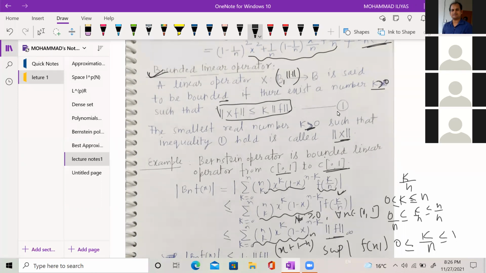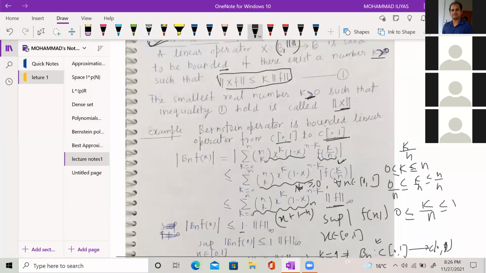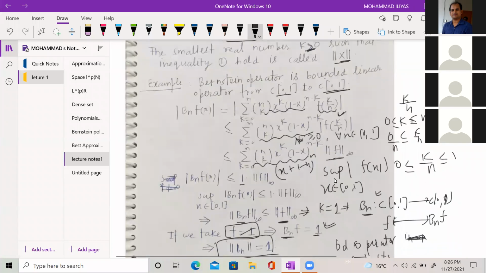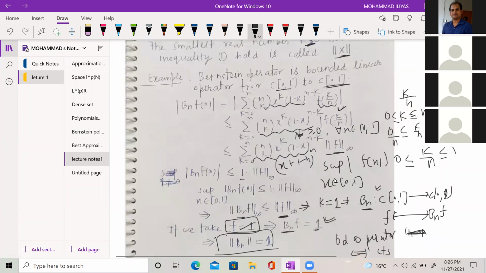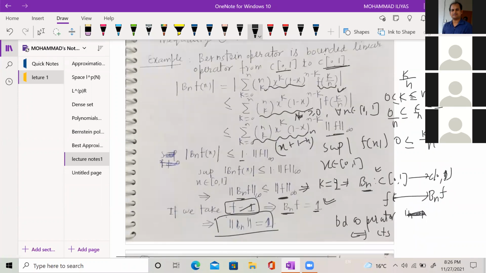Now, the function is given to us and we have estimated that norm of BnF(x) is less than or equal to norm of f, in the case of the Bernstein polynomial, this last statement. This implies that norm of BnF under the sup norm is less than or equal to norm of f. So basically we are estimating the BnF operator acting on a function. Here the operator is acting on function spaces, and for f the domain is x. This is the notation used throughout.